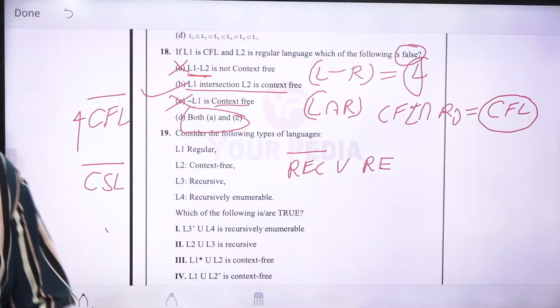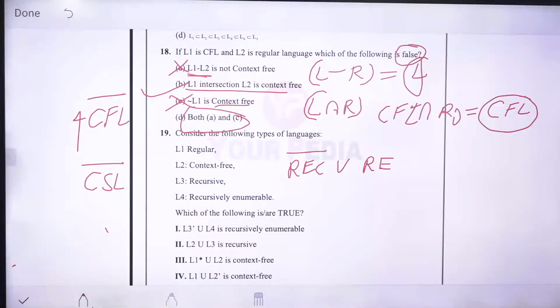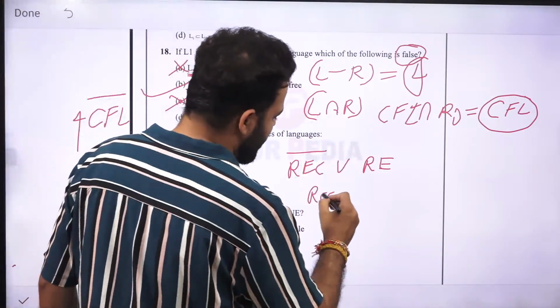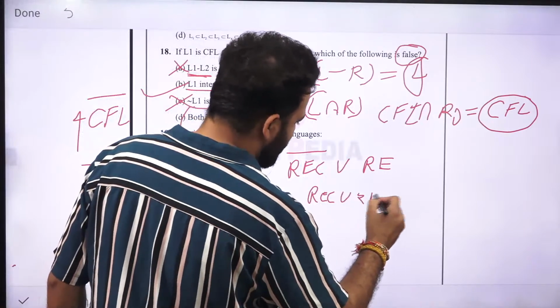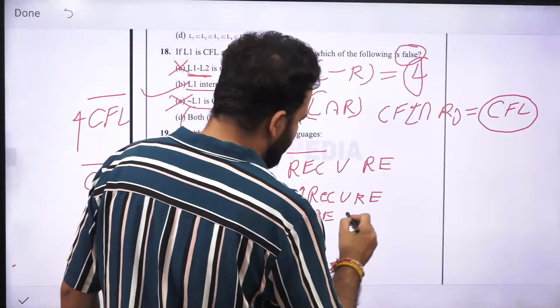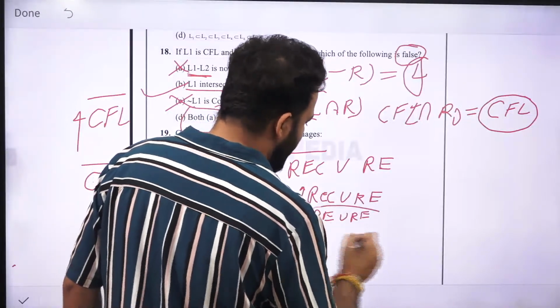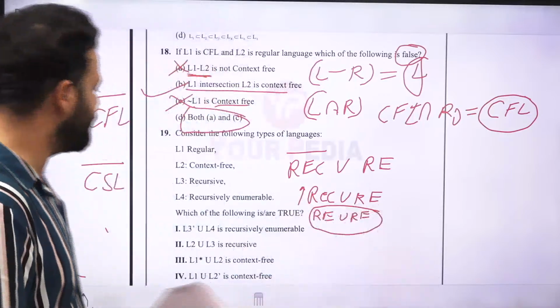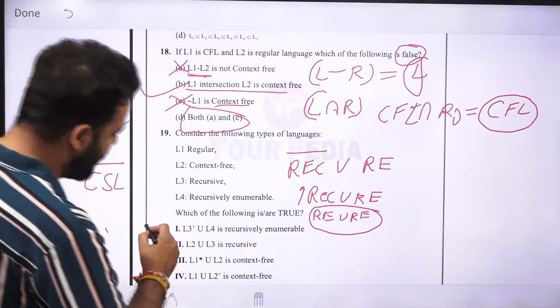Now REC is closed under complement, so you will get REC, and in order to compare these, to apply closure properties, you have to pump it up again. RE union RE. So RE union RE will be what? RE is closed under union, so this means this language will be RE only, recursively enumerable.